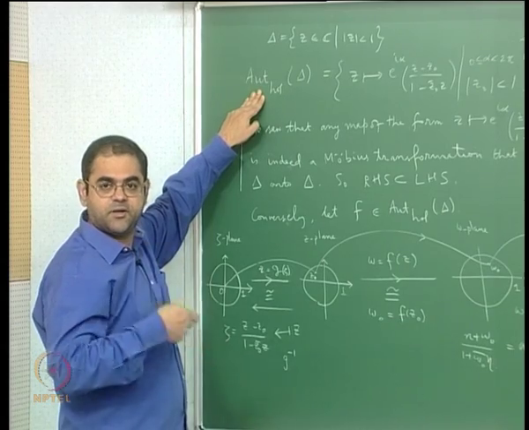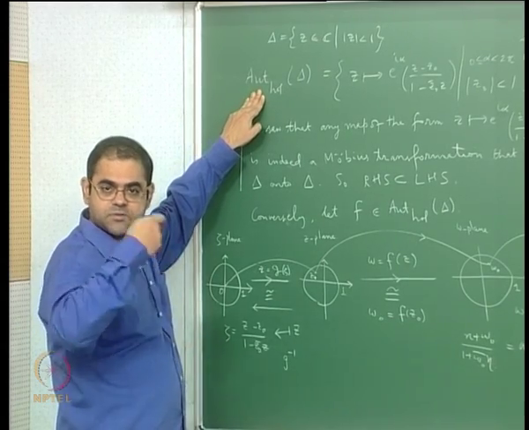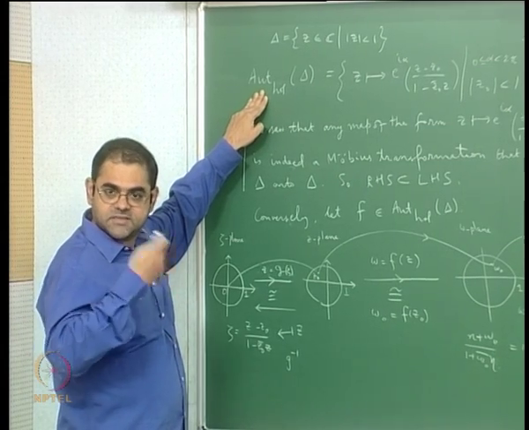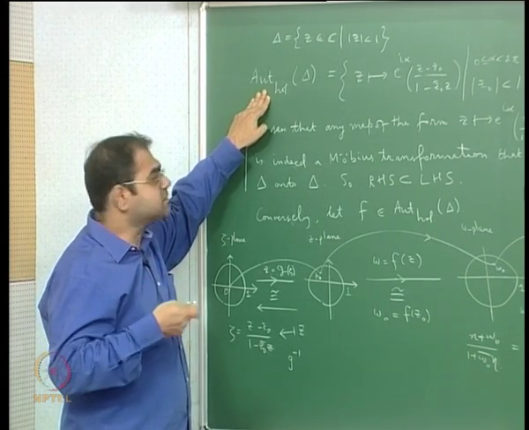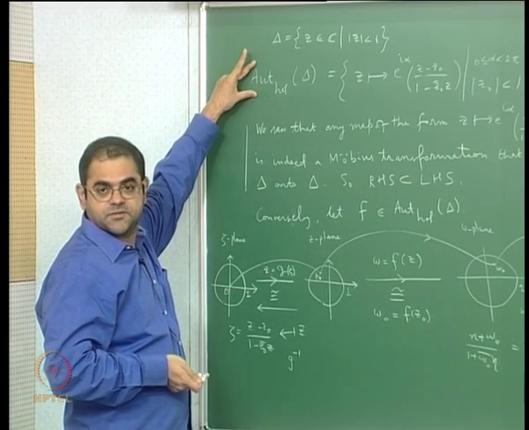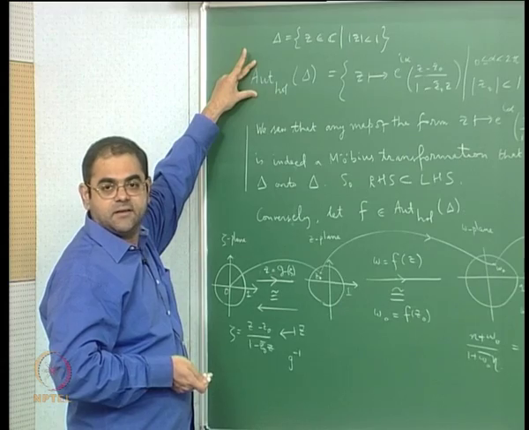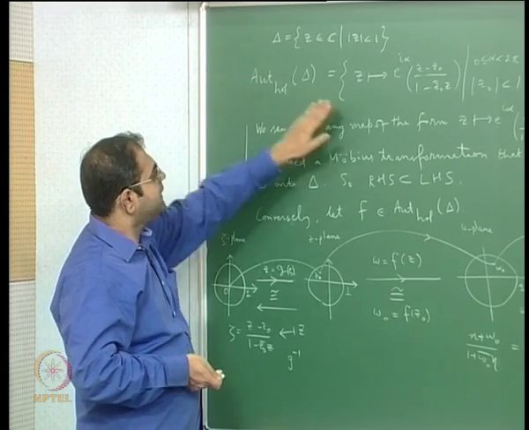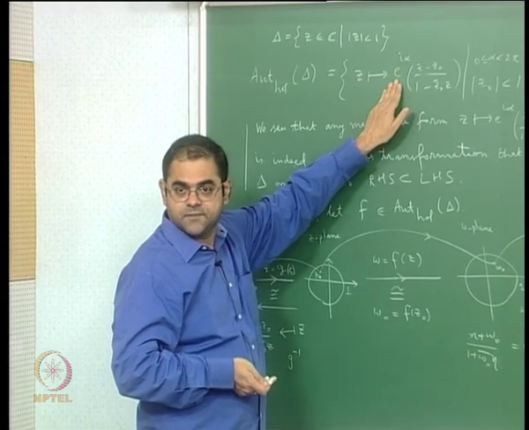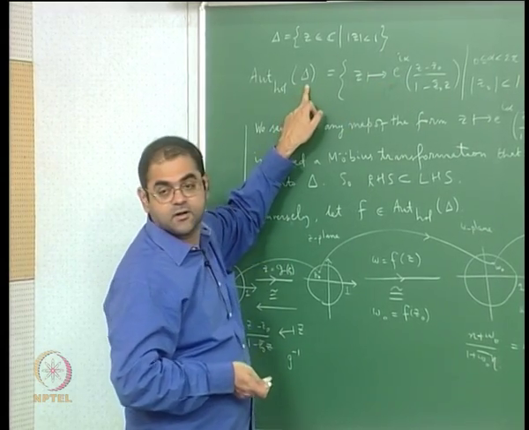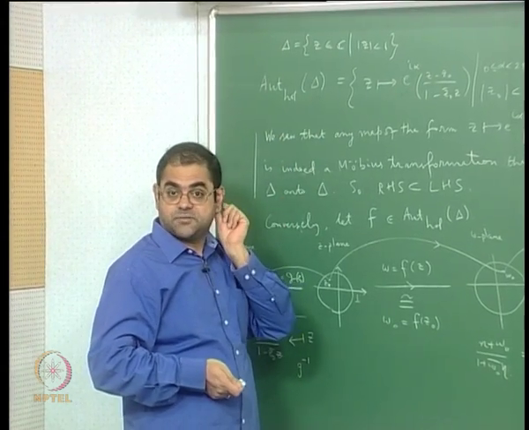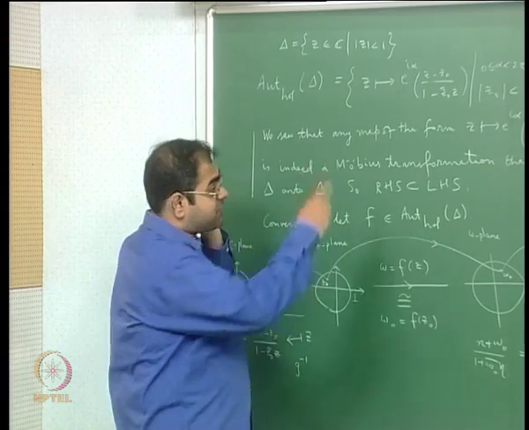Mobius transformations, mind you, form a group because you can compose them; the group multiplication is just composition. So under composition Mobius transformations form a group, and this is a subgroup of Mobius transformations. These are Mobius transformations of this particular form, and they are exactly the automorphisms of the unit disk, and it is a subgroup under composition of mappings.